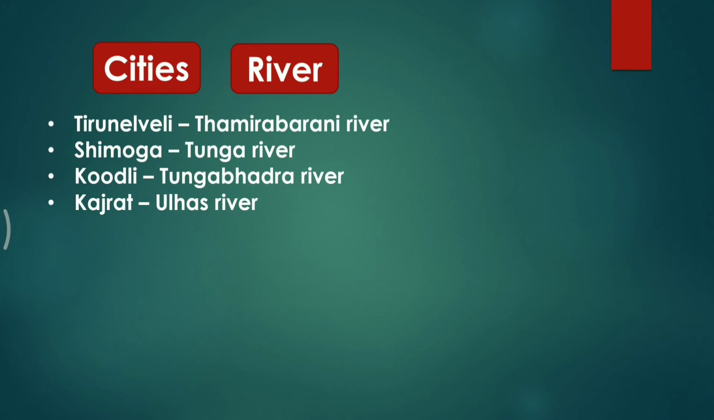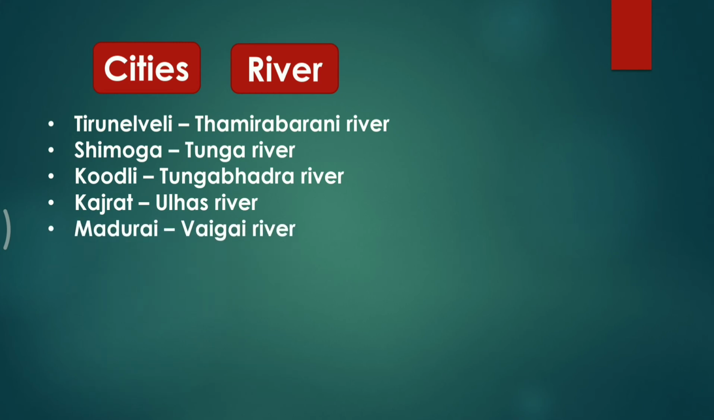Next is Karjat. Karjat is a town in the Indian state of Maharashtra, and it is located on the west bank of the Ulhas River. So friends, Karjat, which is located in Maharashtra, is situated on the bank of the Ulhas River.